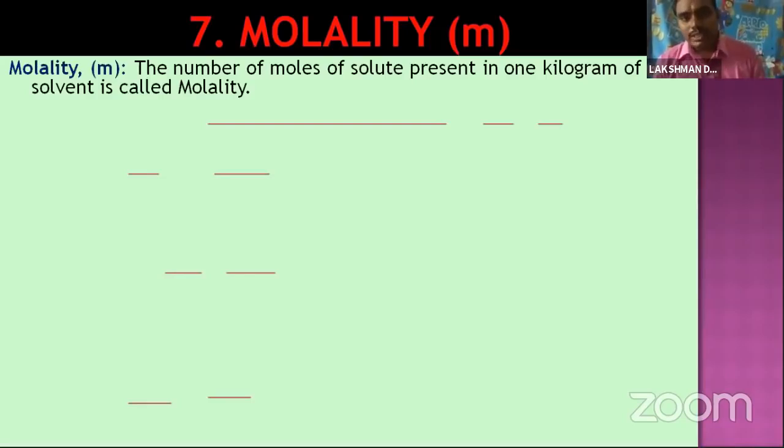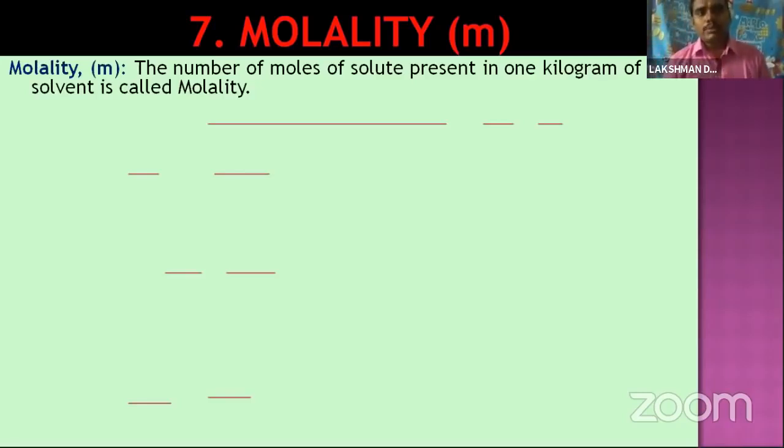Here also, the number of moles of solute present in 1 kilogram of the solvent is called molality. So molarity is given per 1 liter of volume, and molality is given per 1 kilogram, that means 1 kg of solvent.